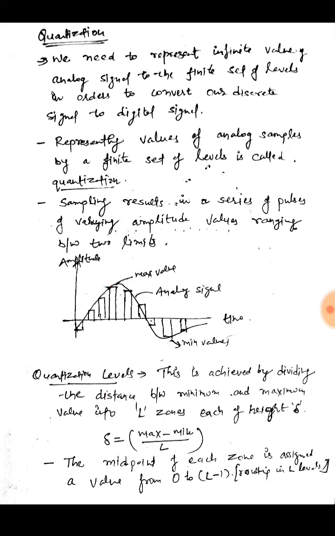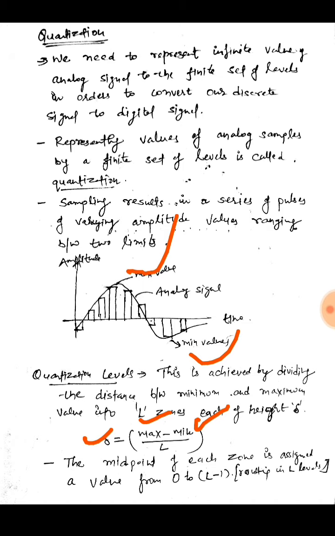This is achieved by dividing the distance between the minimum and maximum value into L zones, each of height or size delta. Delta is the step size, and it can be calculated using the maximum value of the amplitude minus the minimum value, divided by the number of levels we want to convert our samples into.